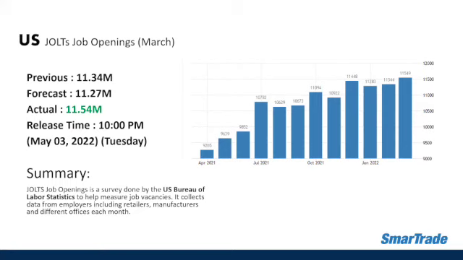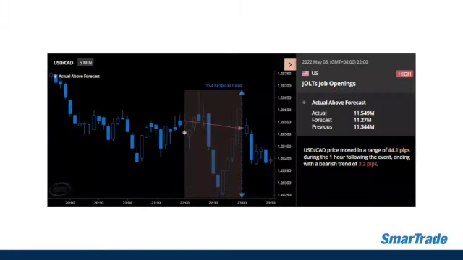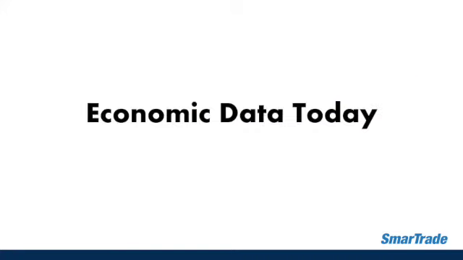However, after the release of this data, in particular for some currencies, the USD CAD moved sharply. So the USD CAD moved in the range of 44.1 pips, and 1 hour after the event, it ended with a bearish trend of 3.2 pips.